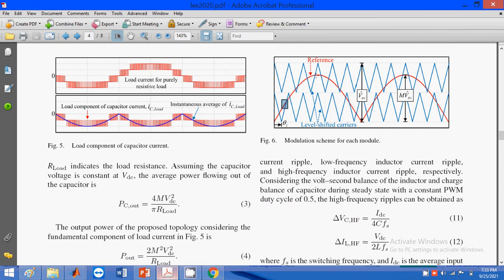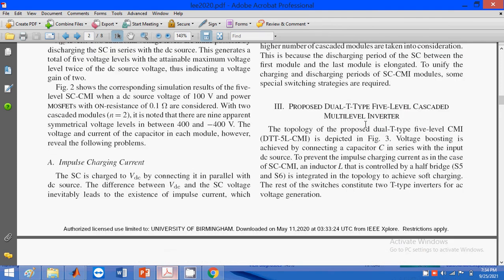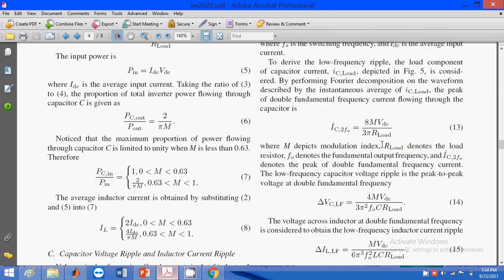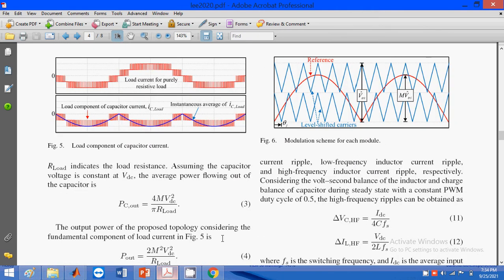Okay, this waveform shows the in-phase opposition pulse width modulation technique. By using this method, we generate pulses to turn on the switches present here, S1 to S10. To turn on these switches, we require a gate triggering pulse. That gate triggering pulse is generated with the help of this in-phase pulse width modulation. I will show you the results of the in-phase pulse width modulation technique in the design part.